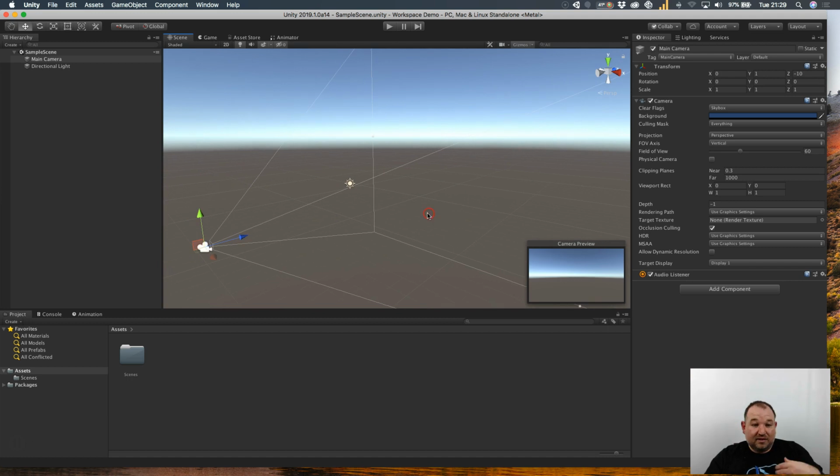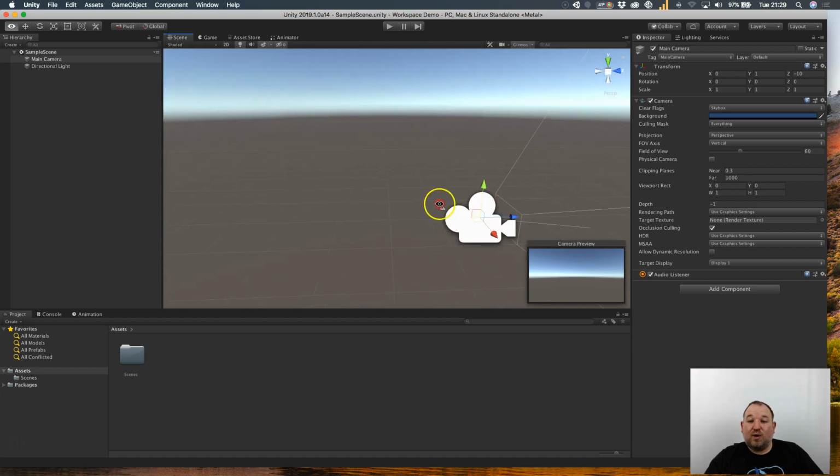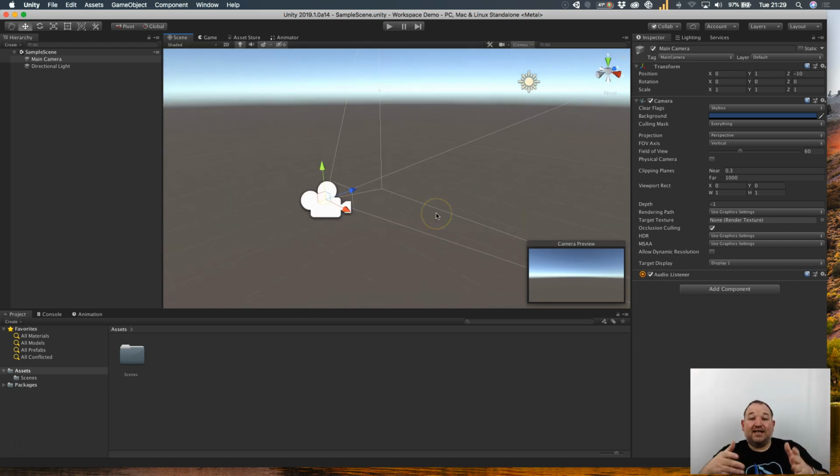Now basically every 3D object has something called a transform, and that is an X, Y and Z position inside the 3D world, and that's represented by these three arrows. The Y arrow is the direction of up and down. Now if while the camera is selected you come across to the transform inside the inspector in the corner up here, we can see that we have the position, we have the rotation, and we have the scale of the selected object.